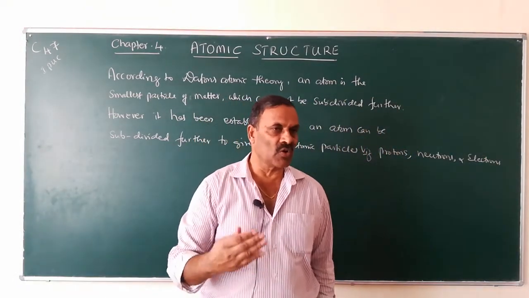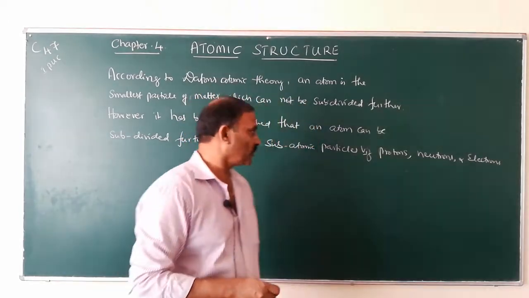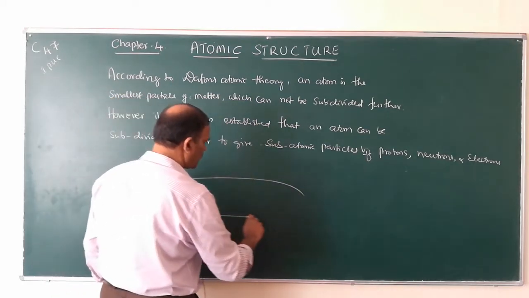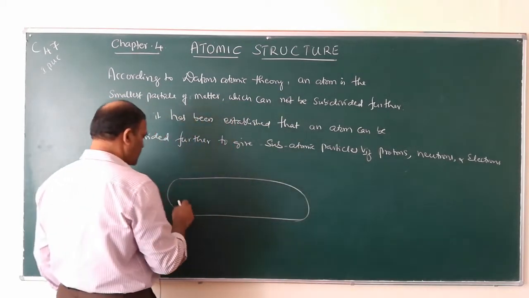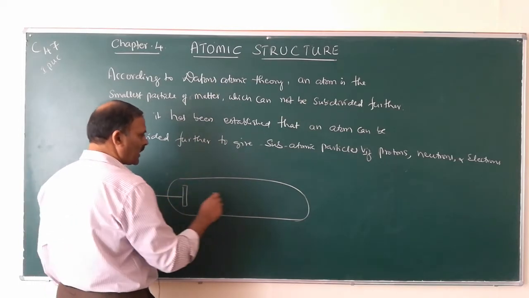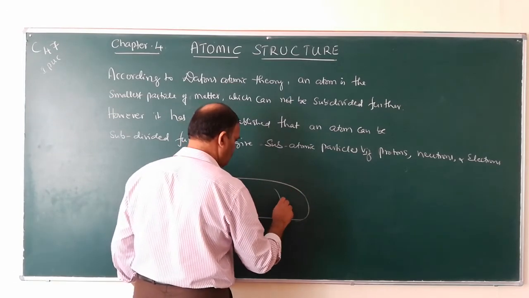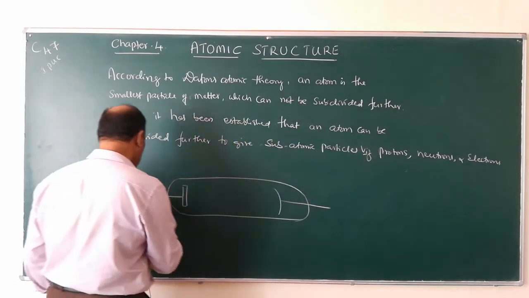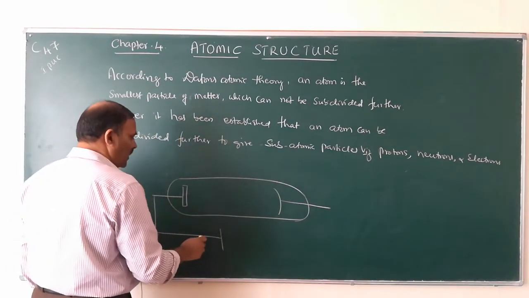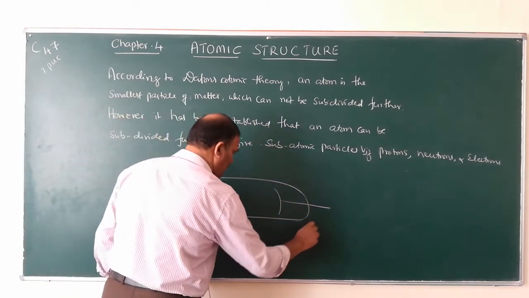So in your lower classes, you know discharge tube. So don't write it down. It is a discharge tube in which this is the cathode and this is the anode. These two electrodes are connected to high voltage DC, direct current.